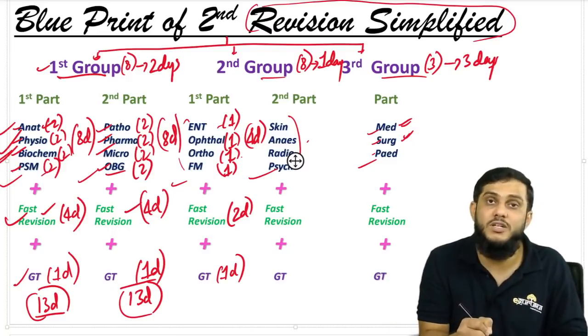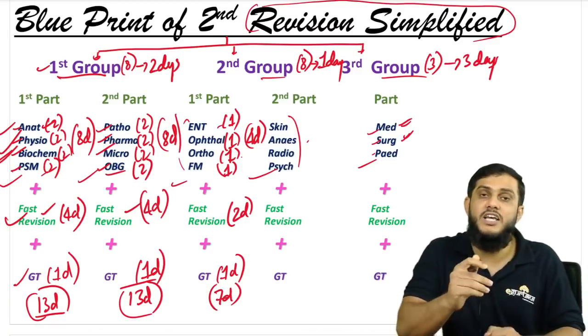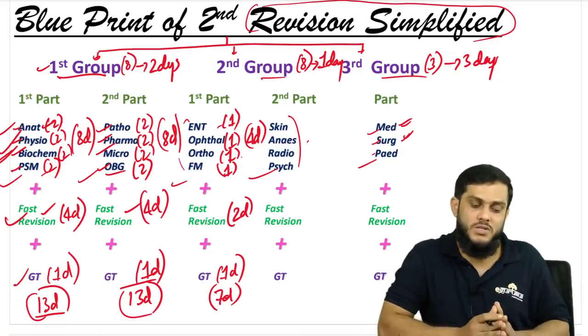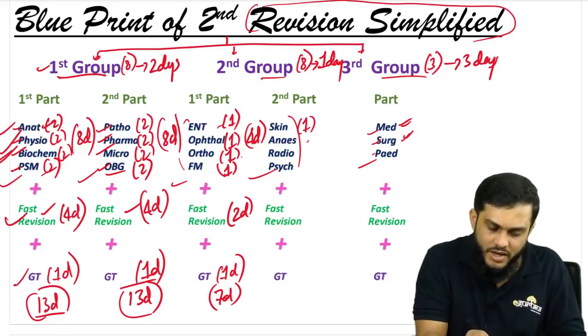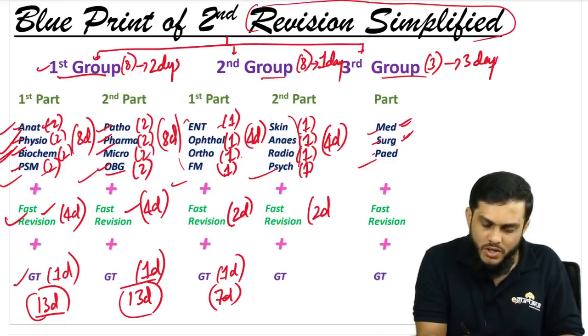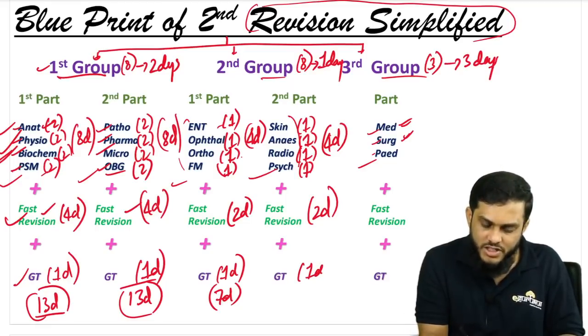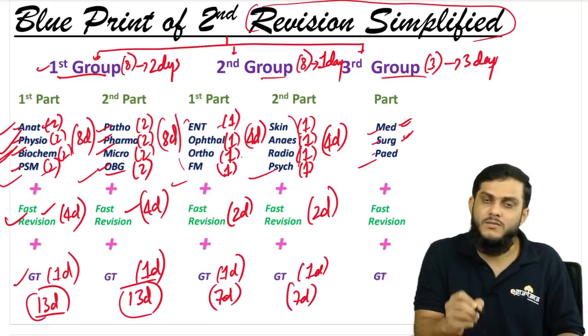How many days for the third group? Sir, 4 plus 2, 6, 6 plus 1, 7 days. In 7 days, you should be confident with these 4 subjects. Again, the same story with the 7 days. These are the 8 short subjects, right? So again same story: 1 day for each subject, then revision half day, and finally 1 day GT, totally 7 days.